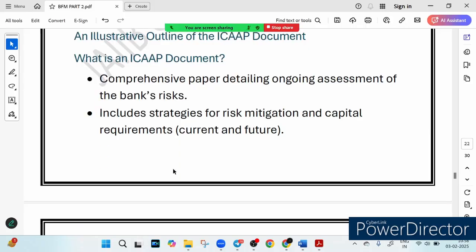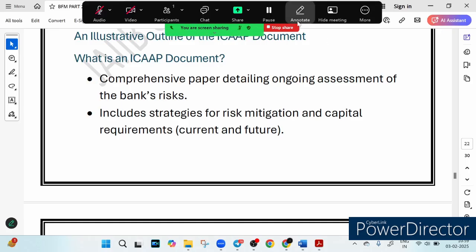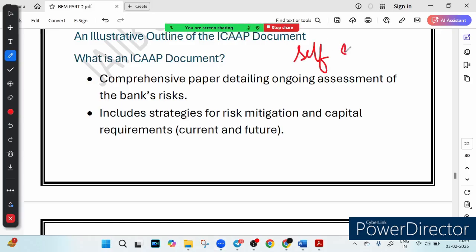Ever wondered how banks stay financially strong even in tough times? Well, they have a secret weapon, a special document that acts as a financial health report and risk control strategy, which we call an ICAAP document. Think of it like a bank's self-check report. So let me write it down. Super important point. Self-check report, ICAAP document. What it does is identify the risk, right? What could go wrong? It plans risk mitigation, right? Assessment of risk, risk mitigation, and calculation of the capital needs. So it is like a fitness tracker for banks. It monitors their financial strength and keeps them prepared.